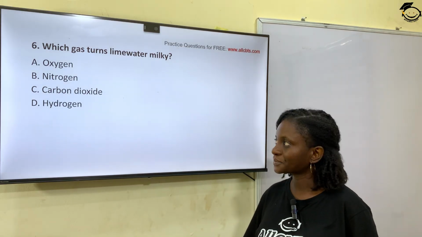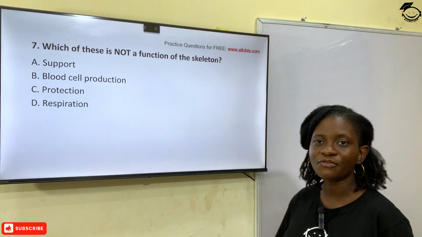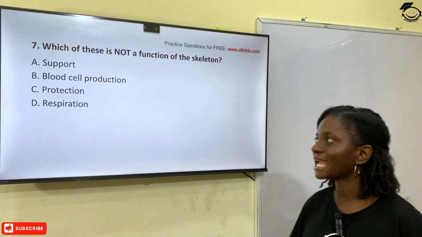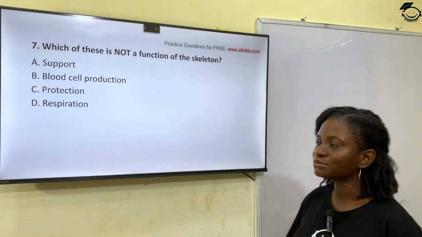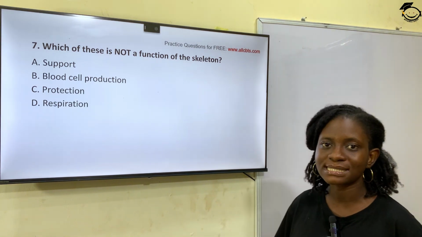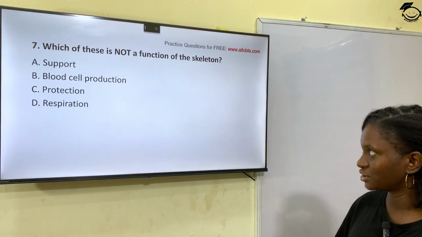Question 7. Which of these is not a function of the skeleton? Option A, support. Option B, blood cell production. Option C, protection. And option D, respiration.